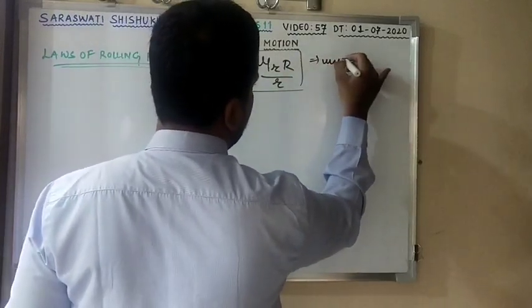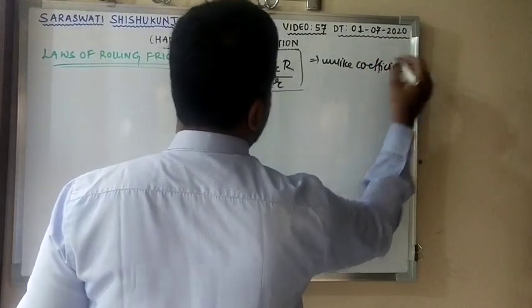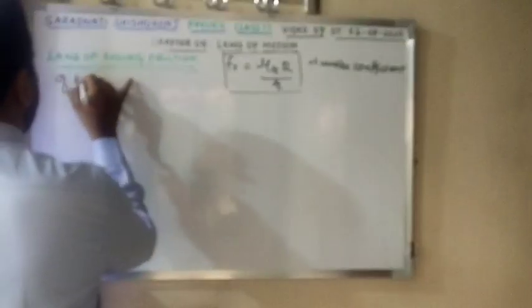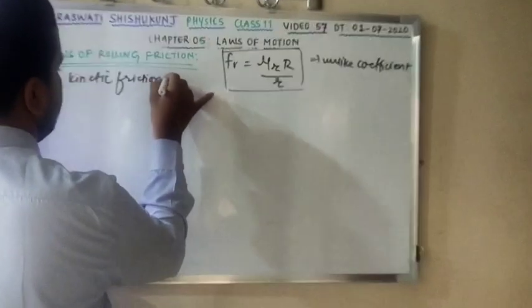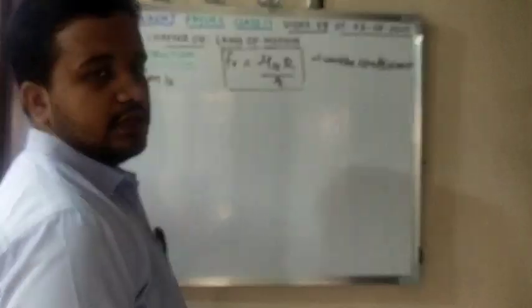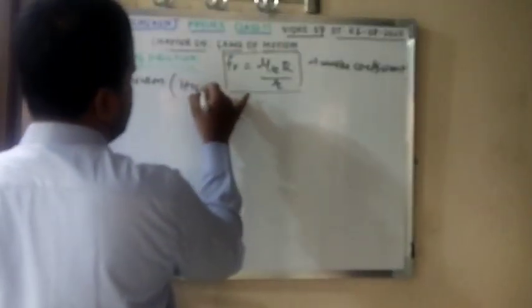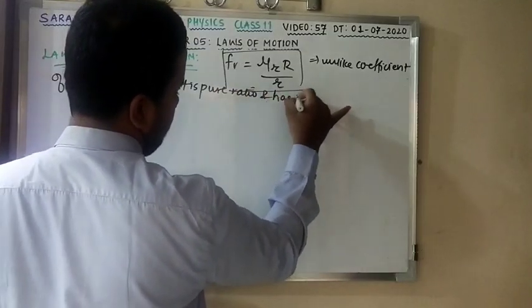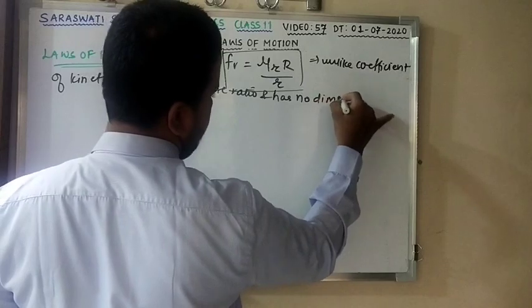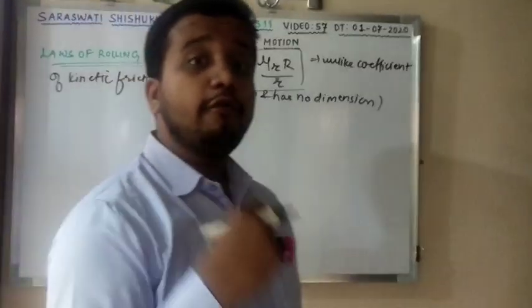Unlike the coefficient of kinetic friction, which is a pure ratio and has no dimensions. Why no dimensions? Because it is a ratio of two forces.